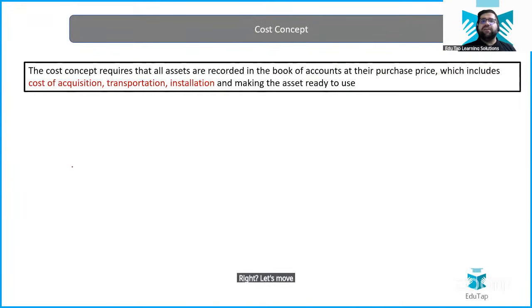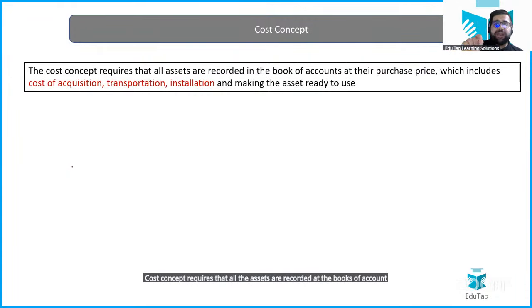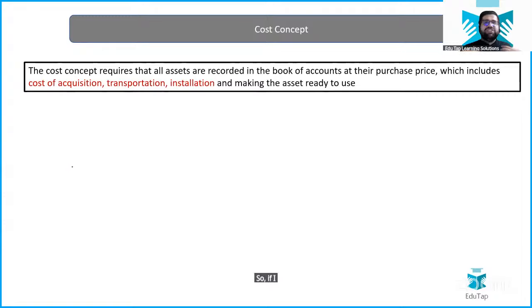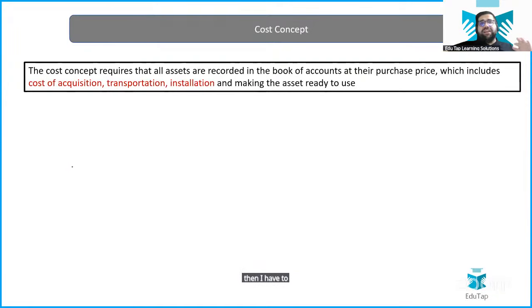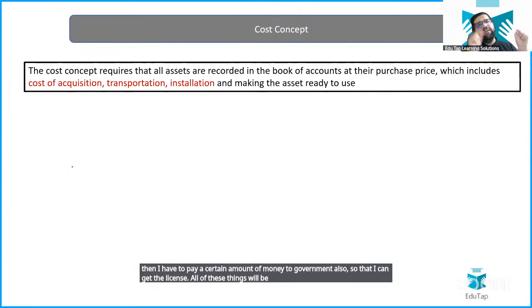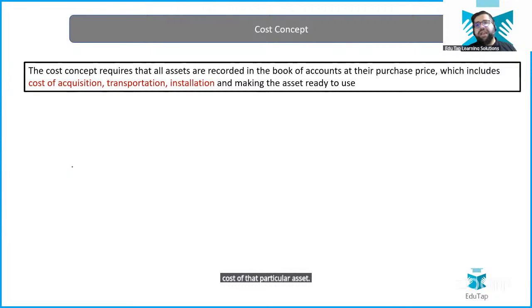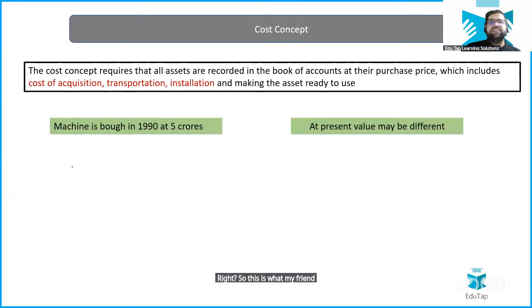Let's move forward to understand about it. Cost concept requires that all the assets are recorded in the books of account at their purchase price, which includes cost of acquisition, transport, installation expenses, and other expenses which are required to make that particular asset ready to use. So if I'm purchasing machinery, let's say, the cost of the product is 50 lakh, but I have to pay 5 lakh to the transportation wala, then I have to pay another 2 lakh for the installation, then I have to pay a certain amount of money to the government also so that I can get the license. All of these things will be included in the cost of that particular asset, right? So this is what, my friend, cost concept tells you, right?